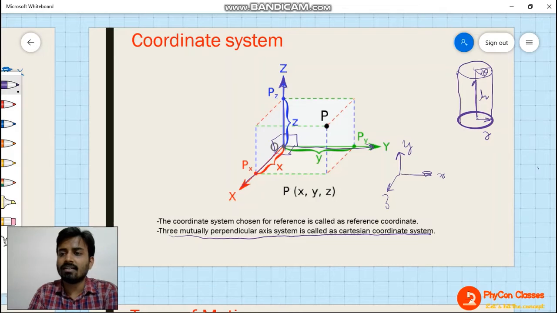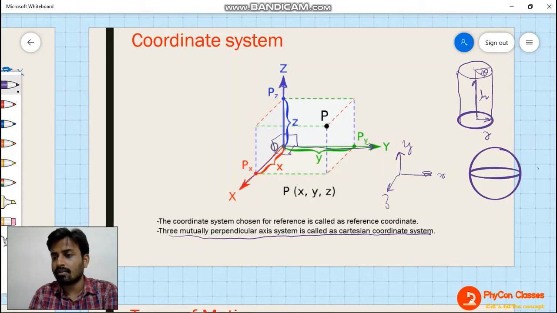This is how we measure in the cylindrical coordinate system. The third one is the spherical coordinate system. This one is cylindrical, and this one is spherical.